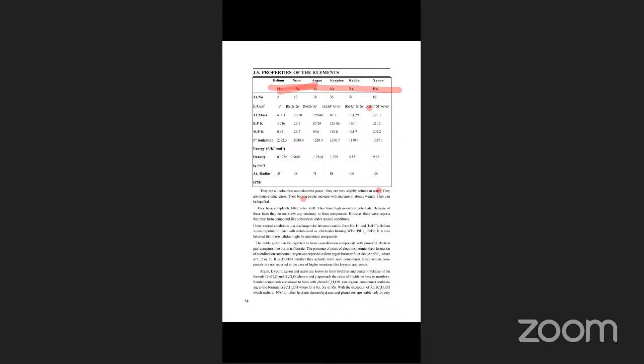Some important points are the uses. This is also an important question for short answers. See the uses of the noble gases.